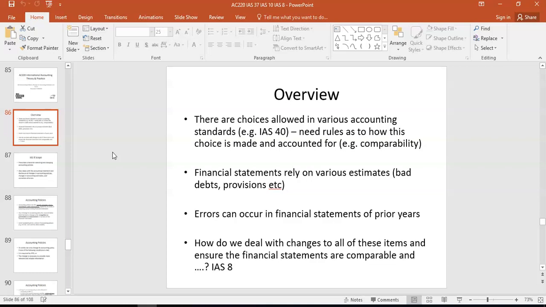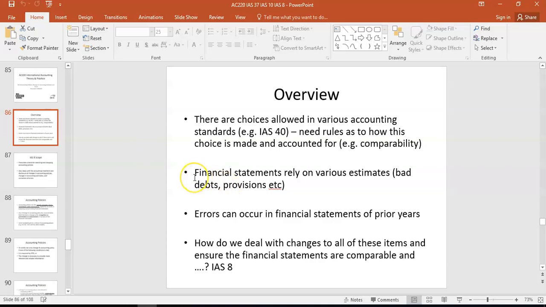Or, for example, in IAS 2 inventory, we know we can measure inventory using the FIFO method, first in, first out, or the weighted average method. So there is a choice there in accounting policy. So we need some idea of, well, what happens if a company decides to change that from the cost to the fair value? We need rules around it.